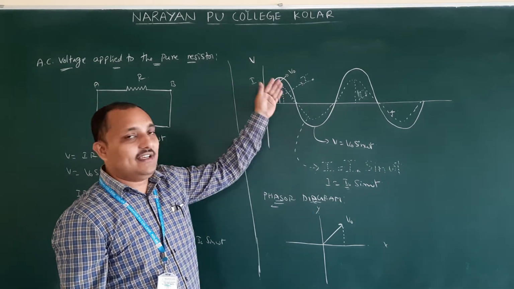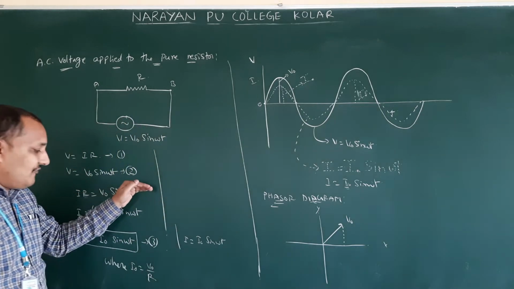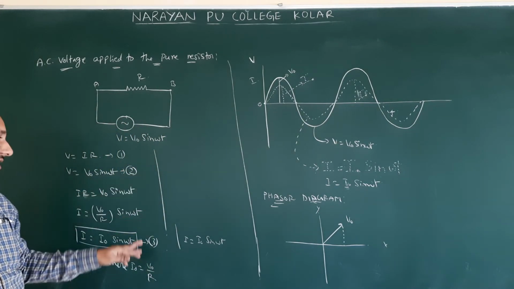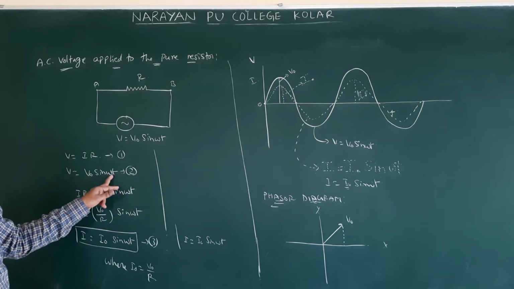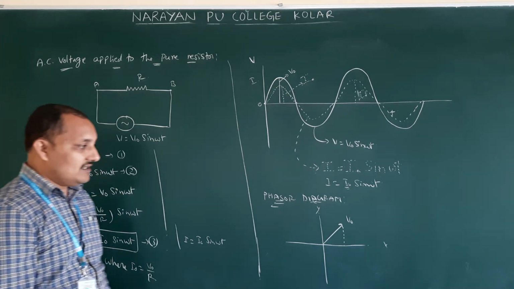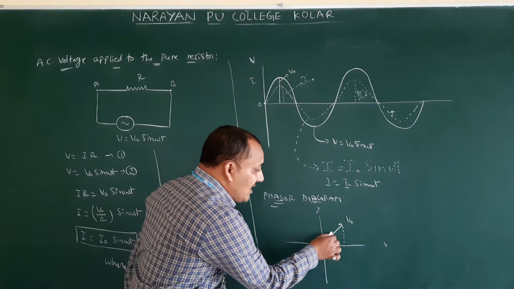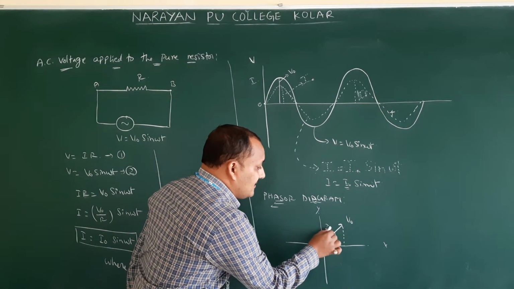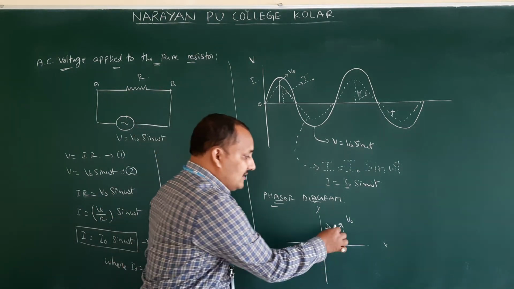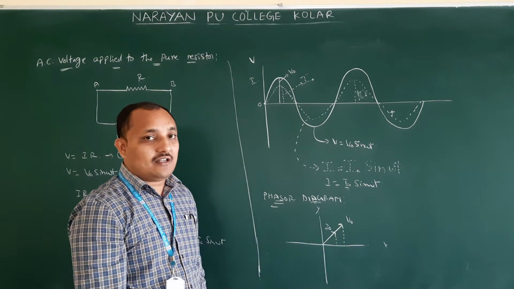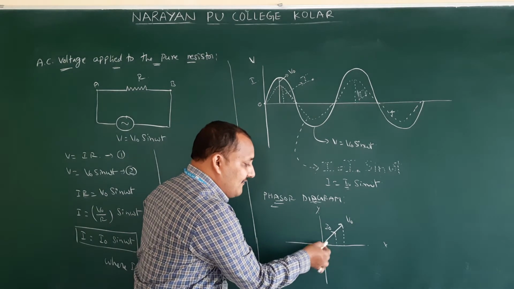Because both are in the same direction. There is no phase difference, no angle difference. Here V is equal to V naught sin omega t, and I is equal to I naught sin omega t. Therefore there is no phase difference. I naught also will be coming like this. So this value gives I naught and this value gives V naught. Both are in the same phase.